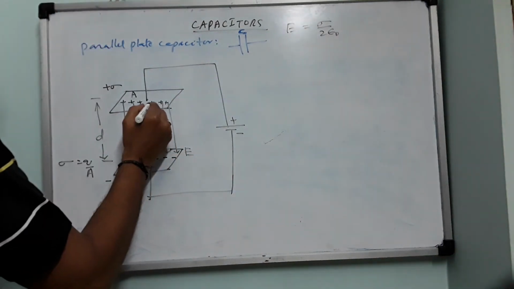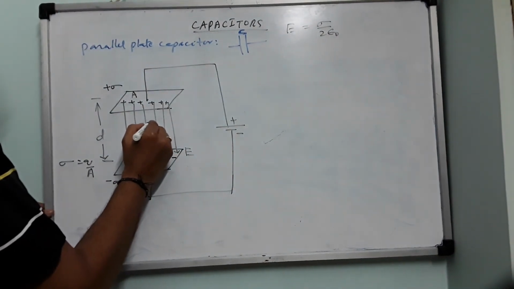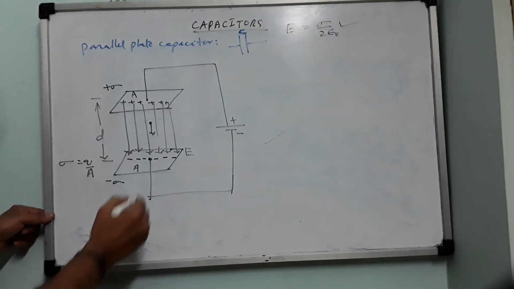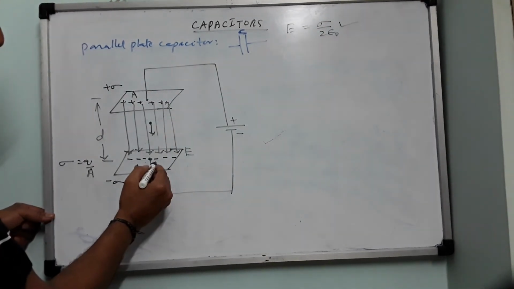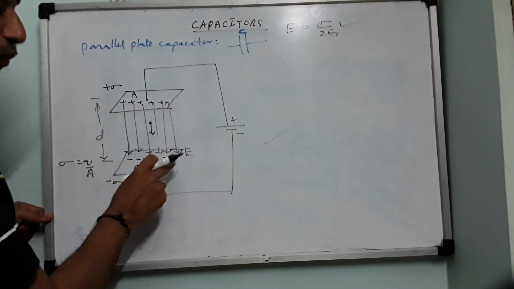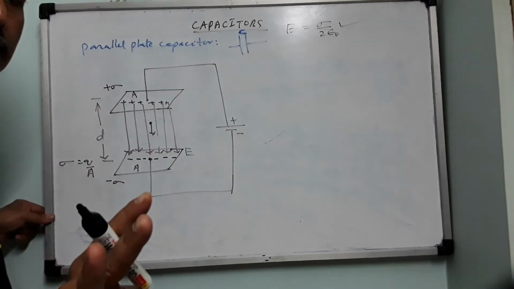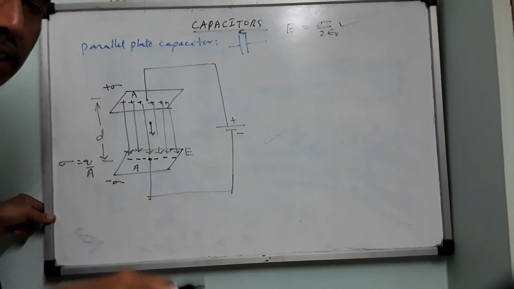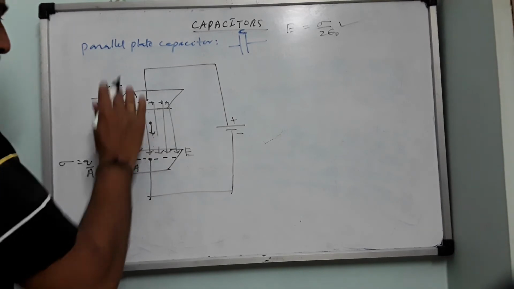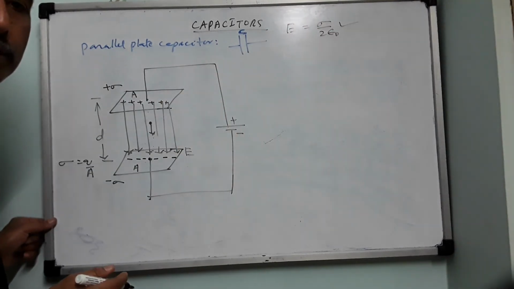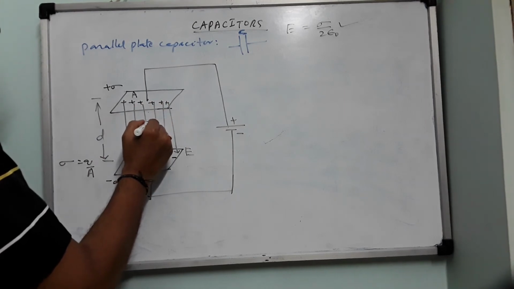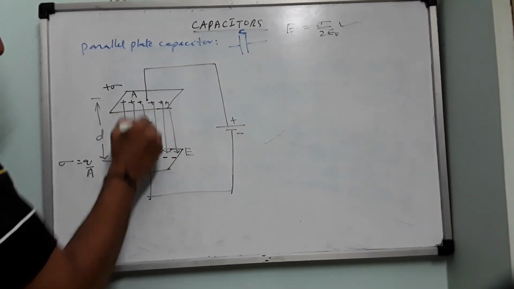So this plate will produce an electric field here which is sigma by 2 epsilon naught. And this plate also will produce the same amount, because the electric field of a sheet of charge does not depend on the distance. Whether at this point, this point or this point, at every point, it will produce the same electric field sigma by 2 epsilon naught.